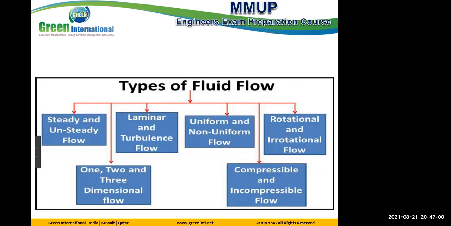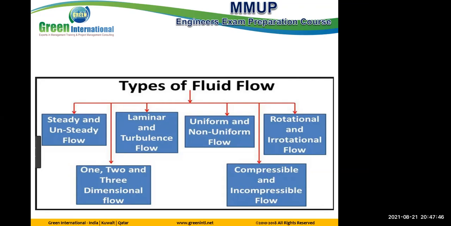Laminar and turbulent. Laminar, from the name, is smooth. The layers move together in a smooth way, like moving as one set. Does it mean a straight line? No, not like this. A straight line, for example, we can say for one dimension. But laminar flow can move in a zigzag, and still it is one set, coherent layers together. Turbulent, no, the fluid does not move in easy, smooth layers. We have turbulence, we have eddies, we have circulations in the flow.